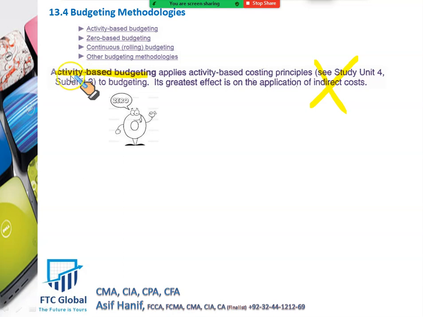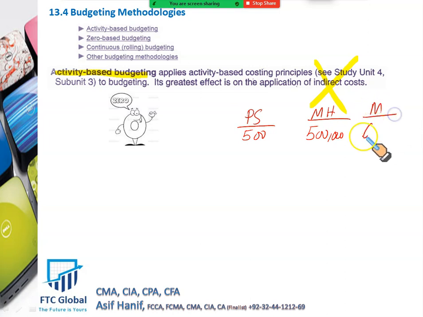Activity-based budgeting starts from the different activities we will have in the coming period. Like maybe we will have 500 production setups, 500,000 material handling, 600,000 machine hours. So it is a budget that is placed upon activities of different types that go into producing a particular product or service or a variety of goods and services. This budget is based upon the different activities that will go on in the coming period.